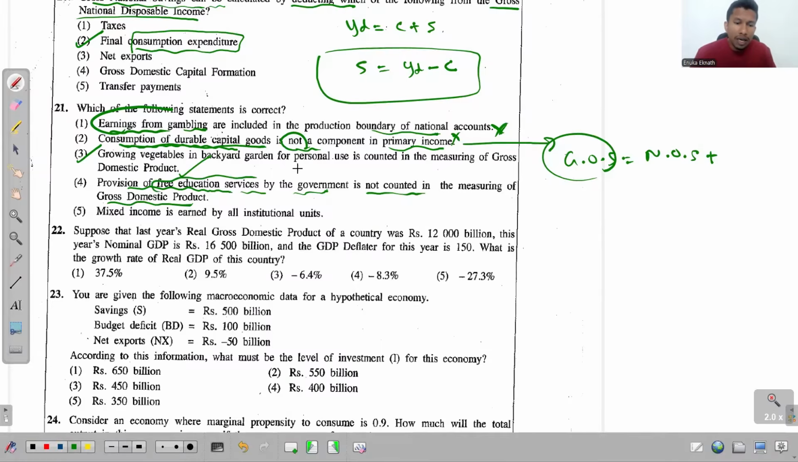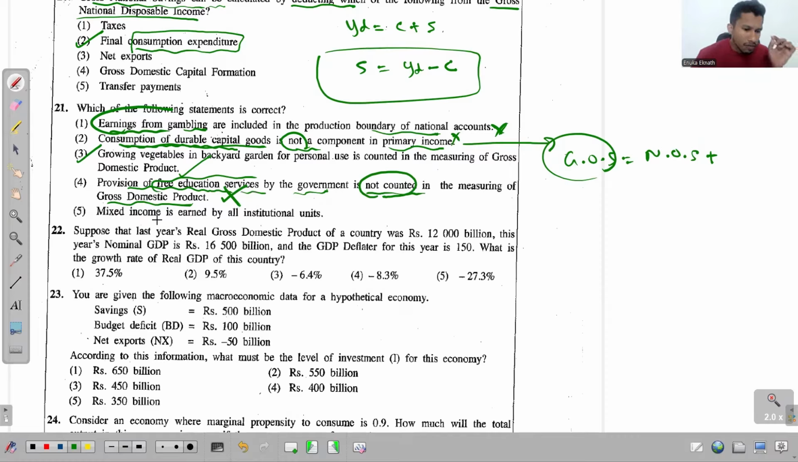Provision of free education services by the government is a non-market aimed good or service provided by the government to the households, which should be included in the calculation of GDP according to the production boundary. But they say it is not counted, so this is false.